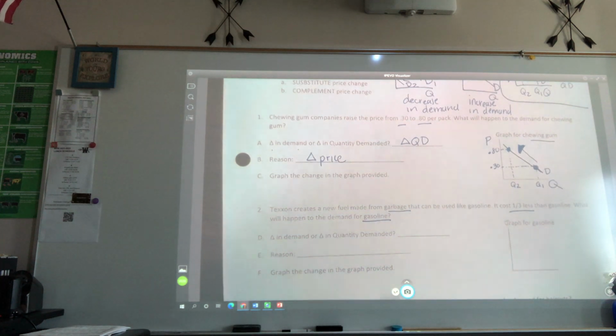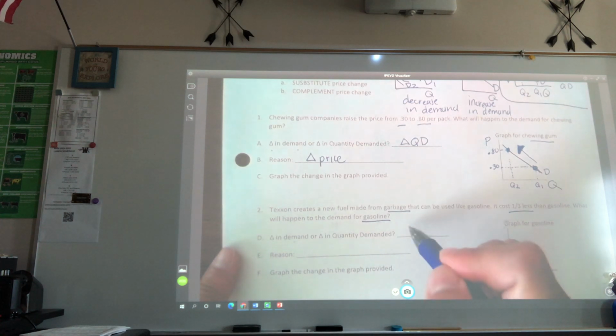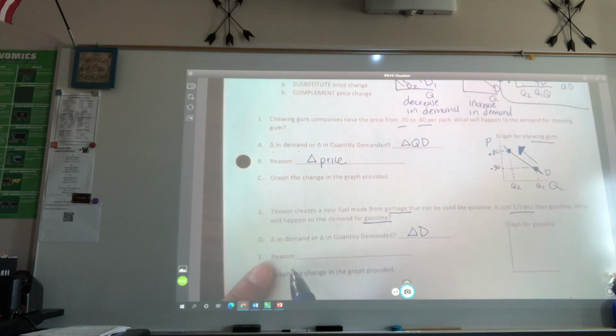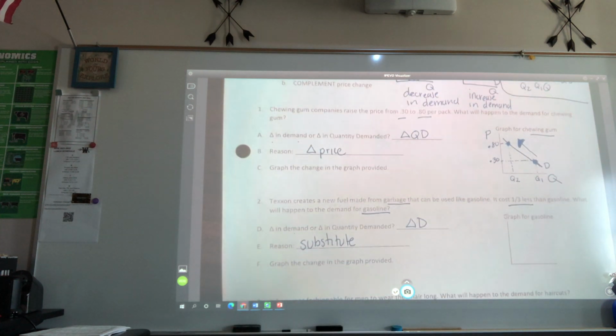Okay. Am I graphing for garbage gasoline where there's a price change, or am I graphing for gasoline? So is that a change in, what is garbage gasoline to gasoline? That's a substitute. So now looking at that, is it a change in demand or is it a change in quantity demand? Demand. This is a change in demand because the reason is, what is garbage gasoline to gasoline? A substitute.